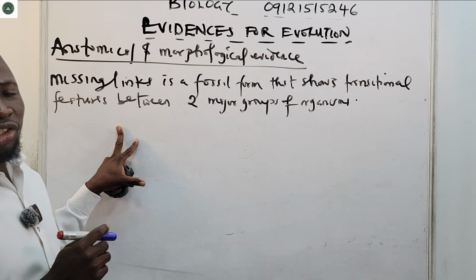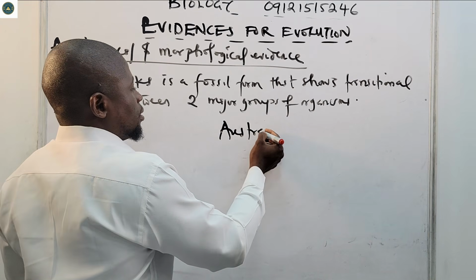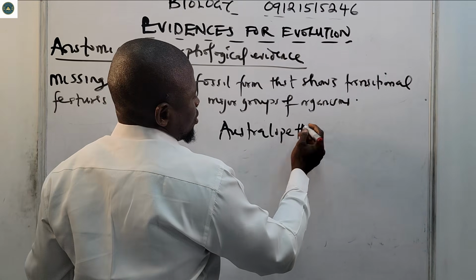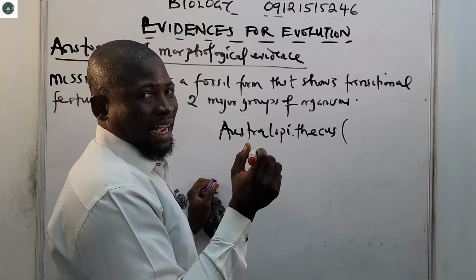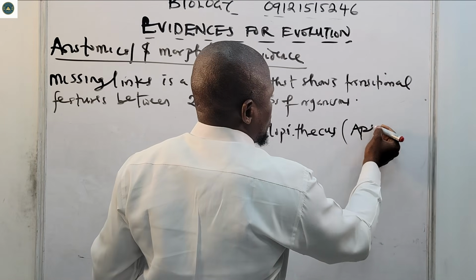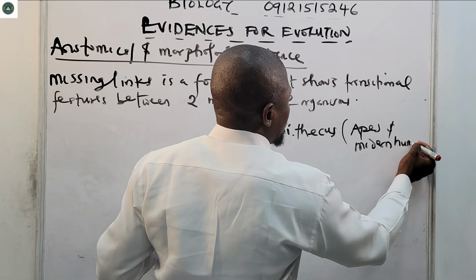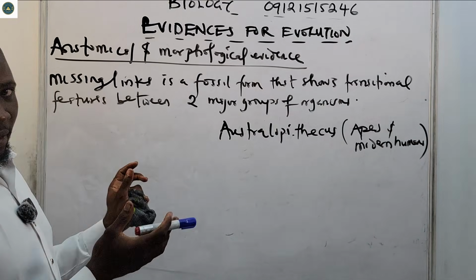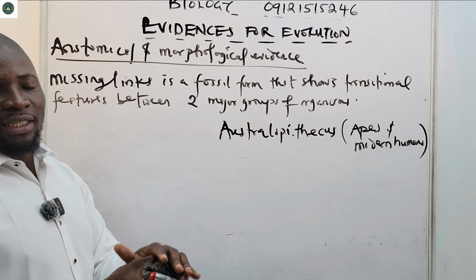An example is Australopithecus. This one is between apes and modern humans. Remember when Darwin said that humans, apes and monkeys are related.